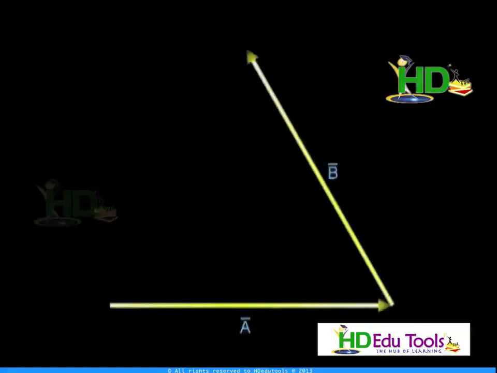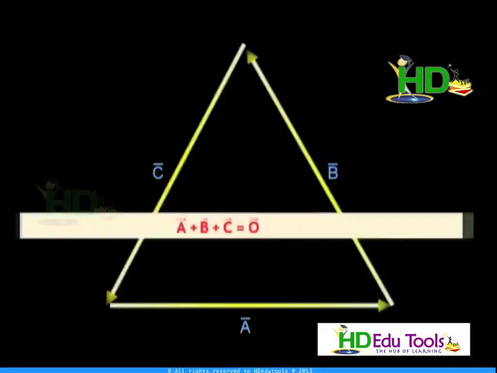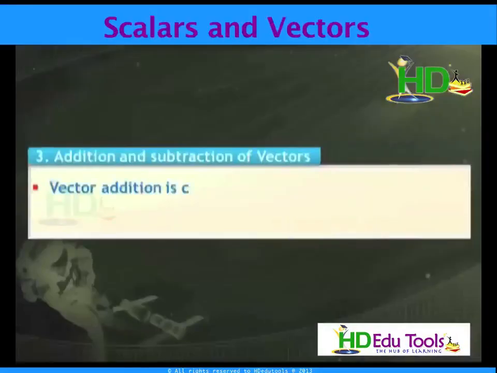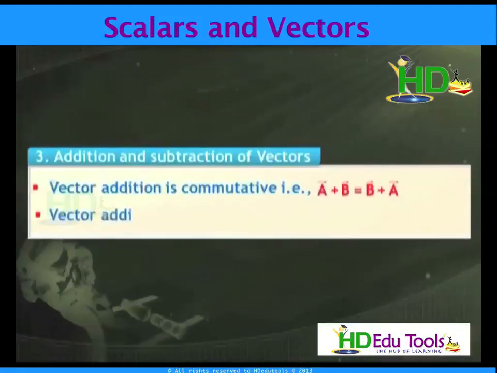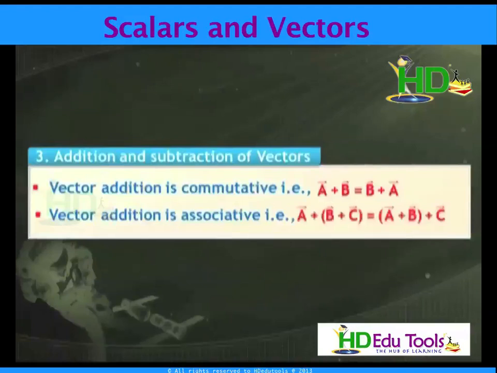If three vectors simultaneously acting at a point have zero resultant, then these three vectors can be represented in magnitude and direction by the sides of a triangle taken in order. That means if I represent the three vectors in order as three adjacent sides of a closed triangle, then the resultant of these three vectors is 0. Vector addition follows the commutative law, that is A plus B equivalent to B plus A. Vector addition follows the associative law, that is (A plus B) plus C equivalent to A plus (B plus C).